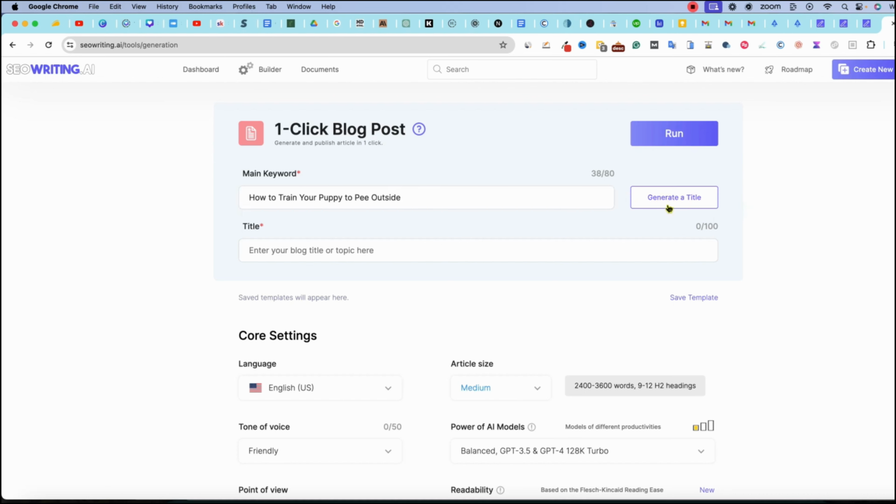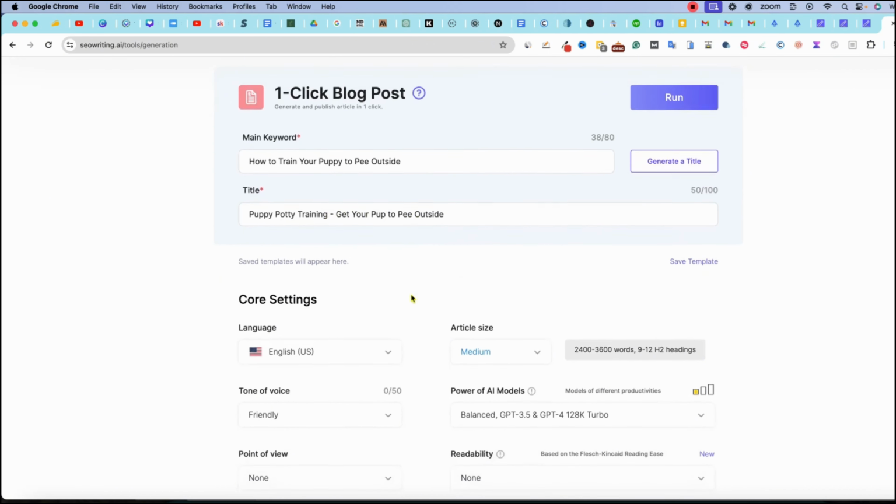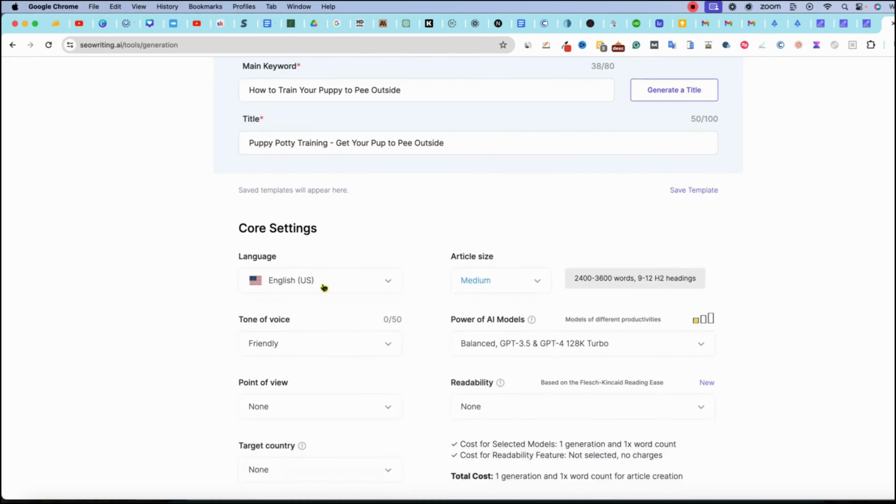And I guess we can generate the title, but I want that title to be puppy potty training, get your pup to pee outside. I guess that doesn't really matter. We can just leave it the way it is. We have our core settings over here.